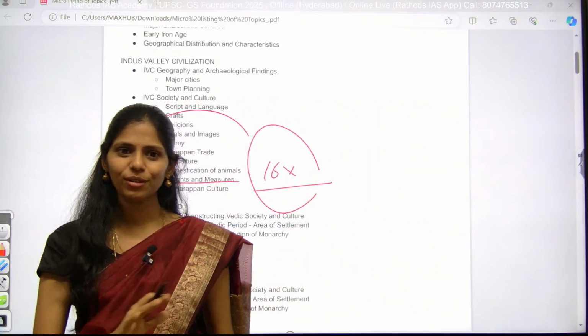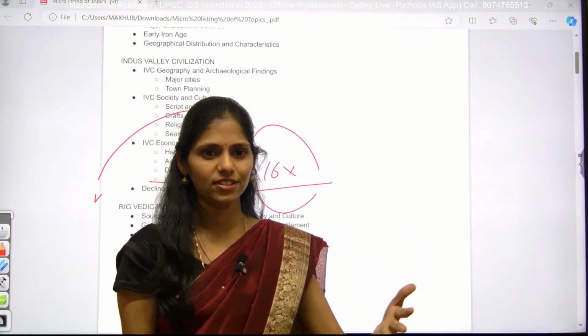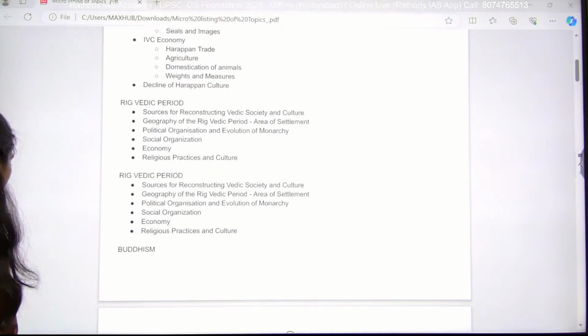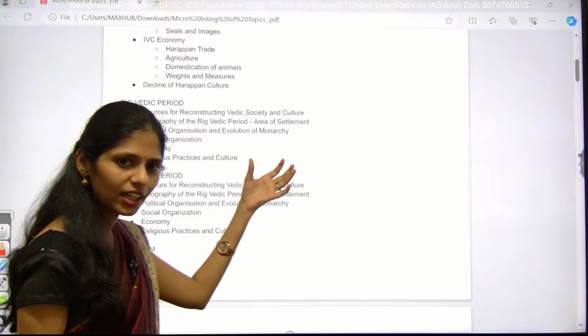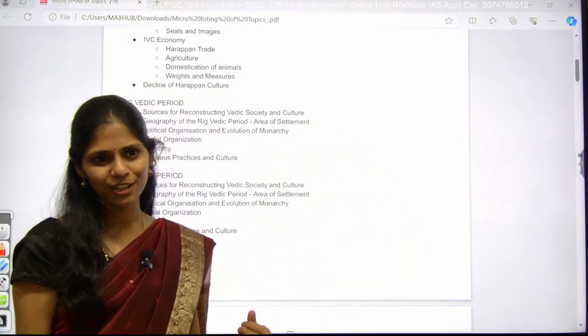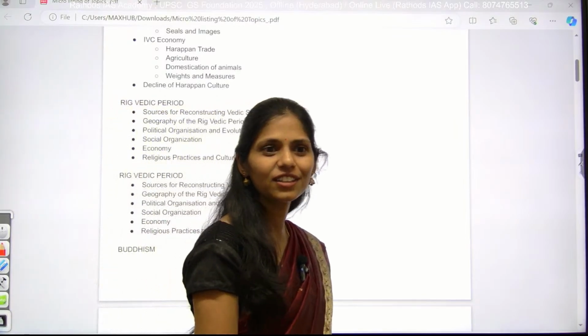So that IVC will also be important, because you may get questions regarding the IVC in the next year. And the next one is the Vedic period. After the Paleolithic age, that is the Stone Age, and the IVC, we will be studying the Vedic period. This Vedic period is one of the curses of Indian history.